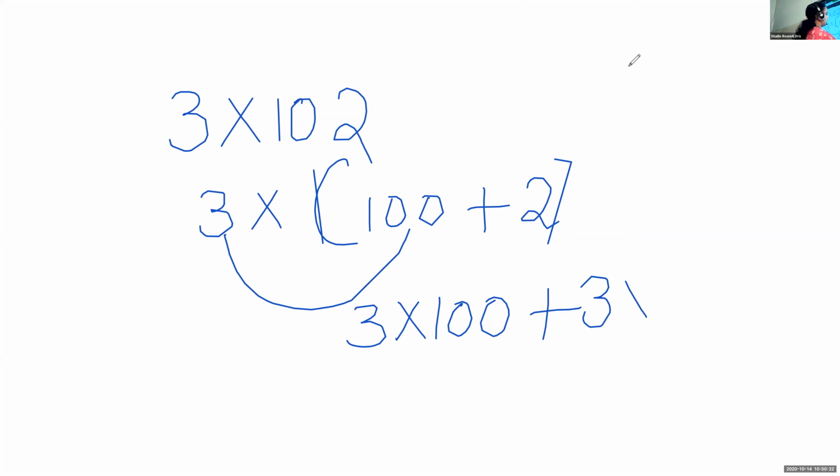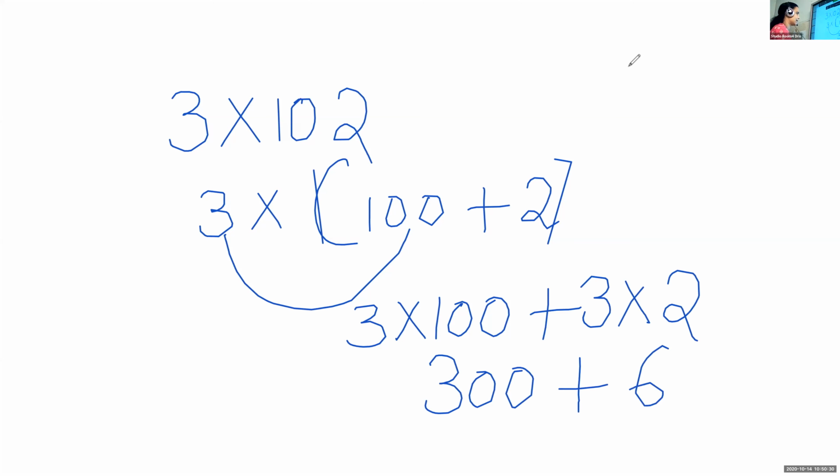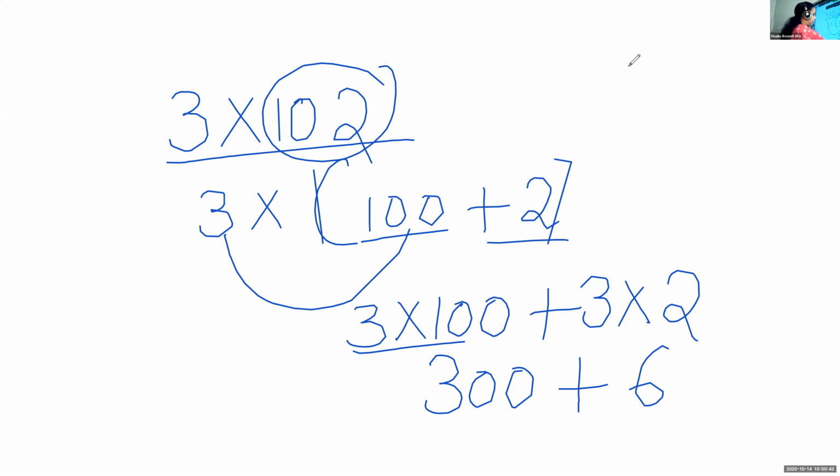What is 3 into 100? That is 300 plus 3 into 2, that is 6. So the answer is 306. So here we can write 3 into 102. 102 can be split into 100 plus 2. Then 3 into 100 plus 3 into 2. So the answer is 306. So this property is known as distributive.